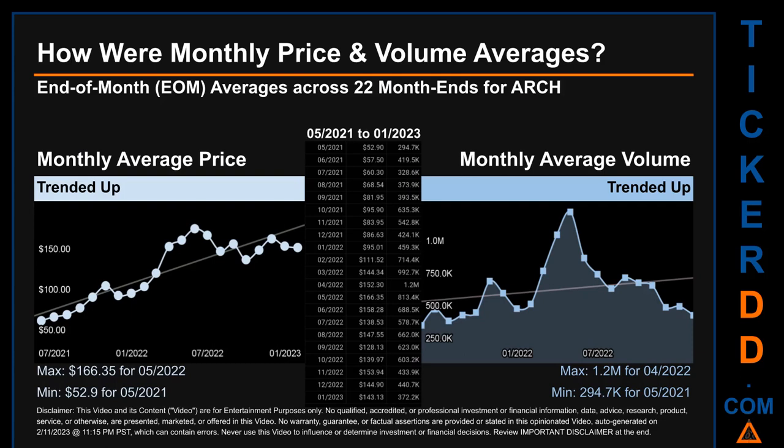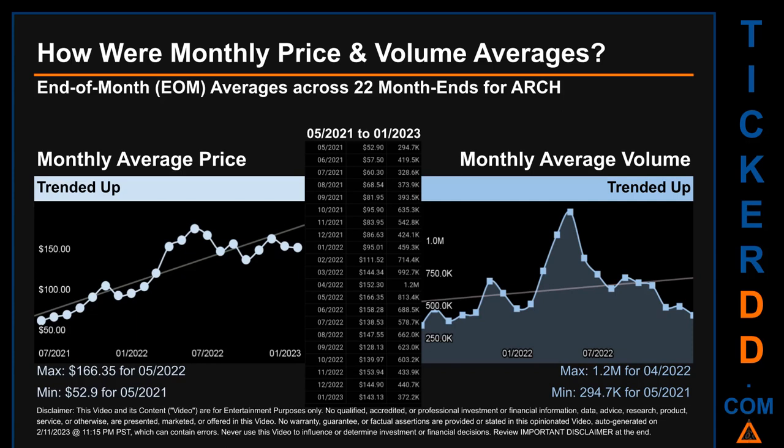How were price and volume averages for ARCH? Across 449 trading days, there were a total of 22 month ends, of which monthly averages for daily price and volume were calculated. Overall, monthly price average trended up while monthly volume average trended up.